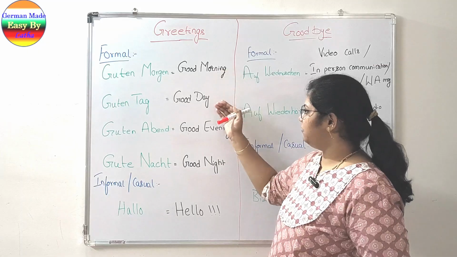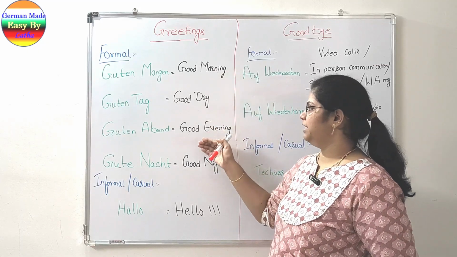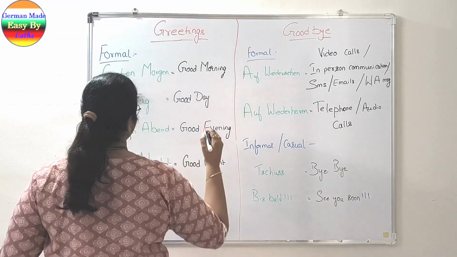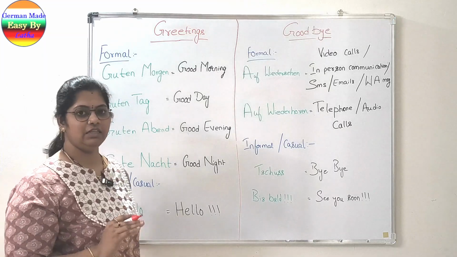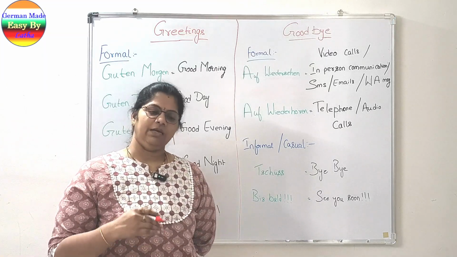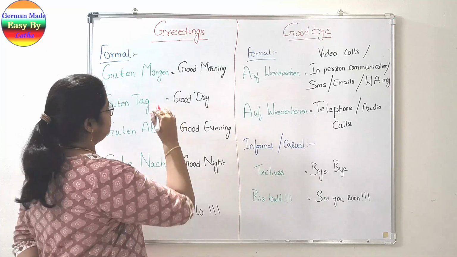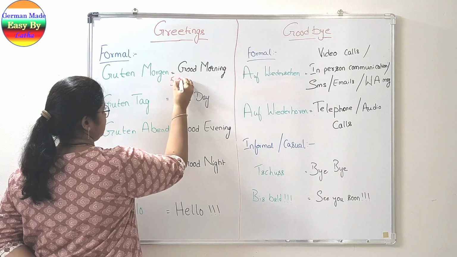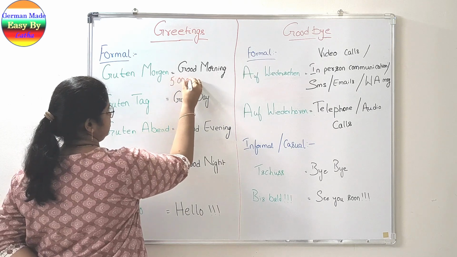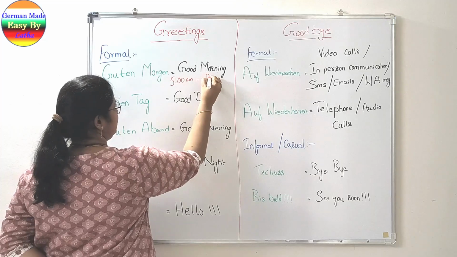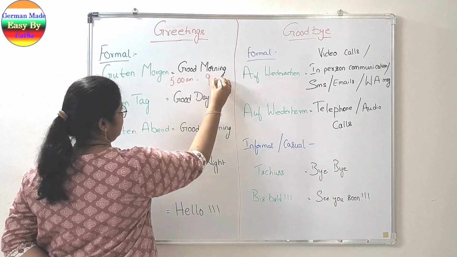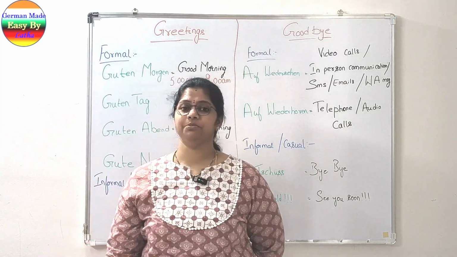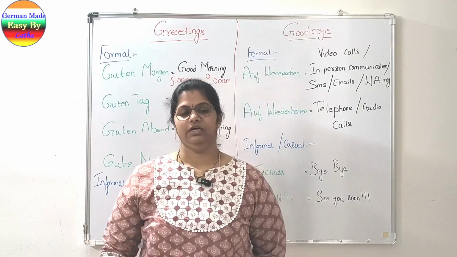So now let's decide when we use good morning, good day, and good evening as the opening of the conversation. Suppose we are meeting the person in the morning, from the time we wake up, somewhere around 5 o'clock till 9 o'clock, by the time we take breakfast.